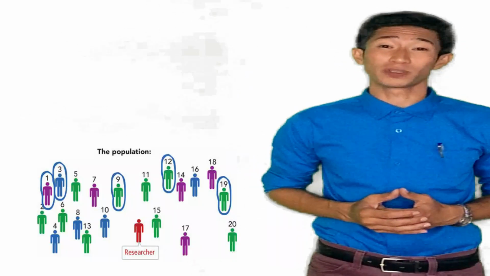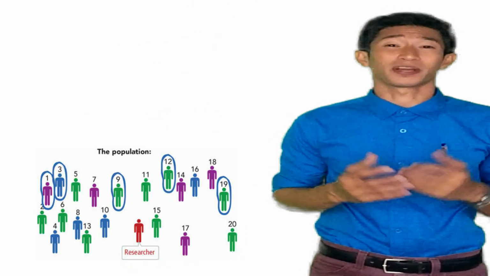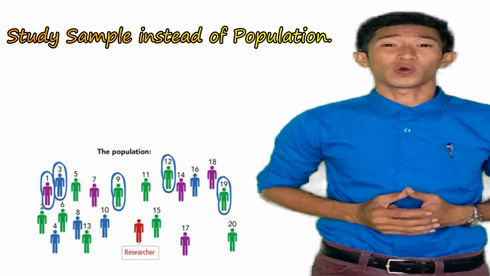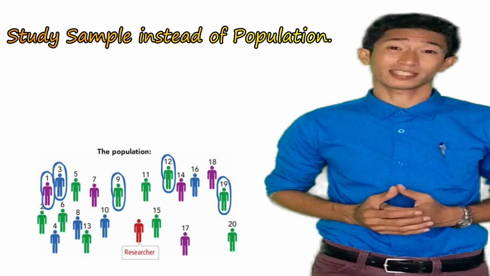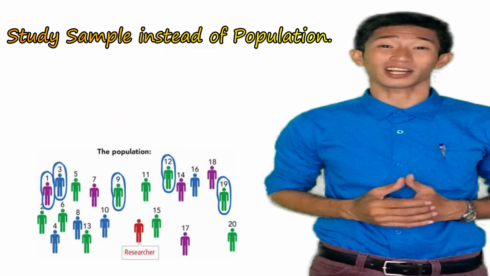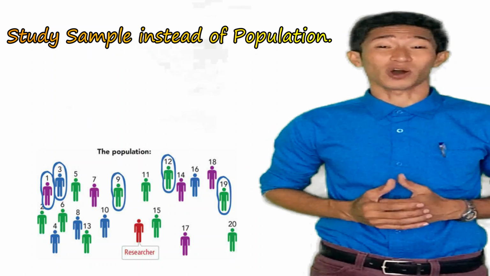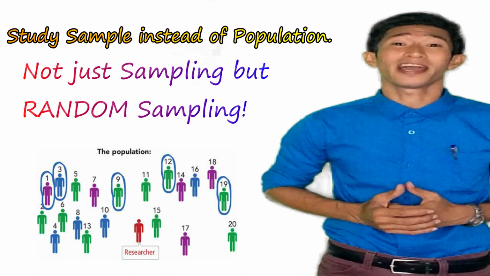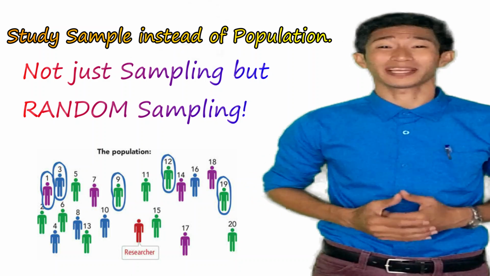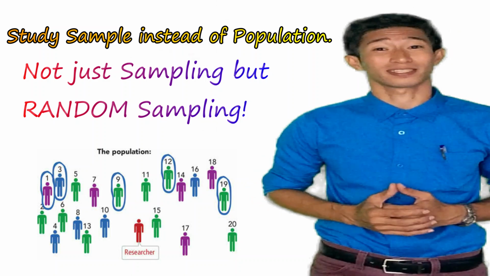Yesterday, you have learned that for most of the time, we cannot study the whole population because of a lot of factors such as time and money, among others. So instead of studying the population, we only studied a part of the population, or what we call the sample. And since a researcher must always be fair, equal, and objective in the conduct of his or her study, he or she should not only do sampling, but most importantly, he or she should do random sampling. Why? Simply because random sampling is the most valid technique in selecting the samples. And by random, we mean we're giving equal and fair chances to all the members of the population to be selected in order to be part of the sample.